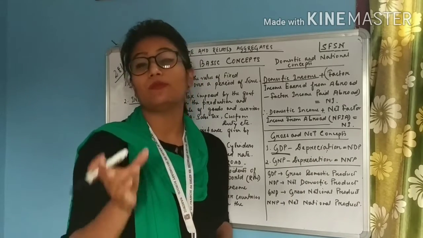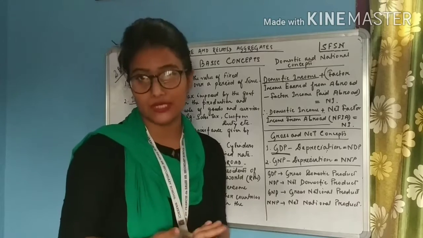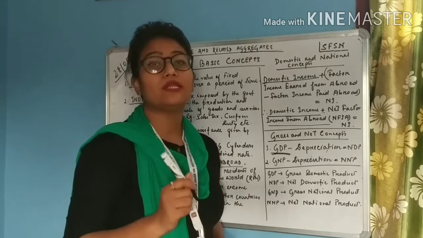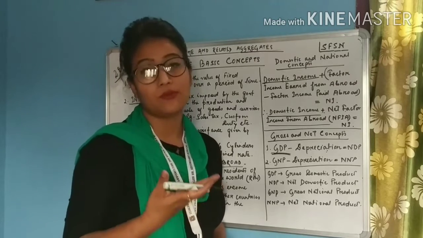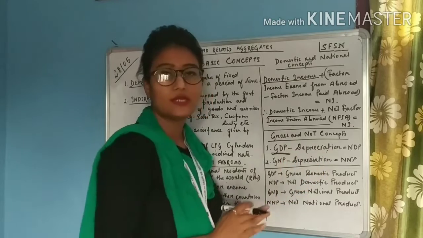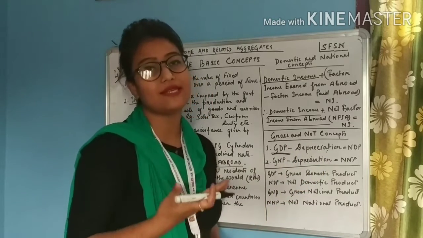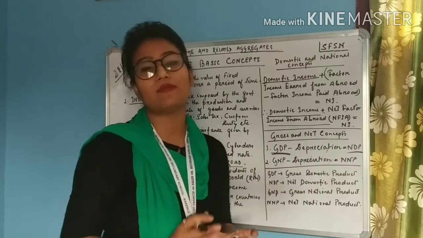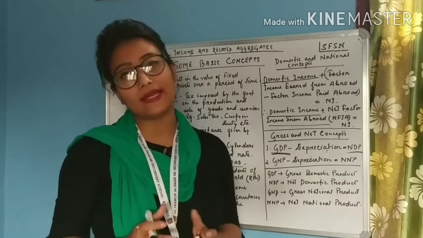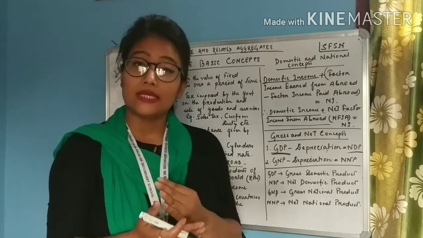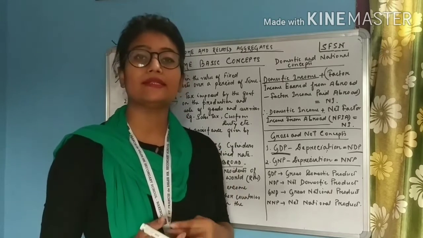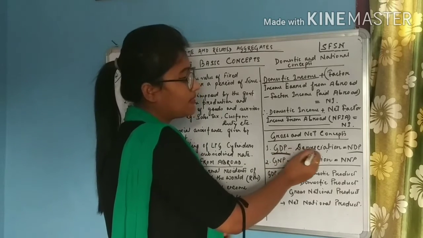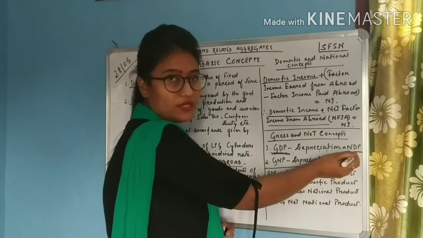Okay, students? So the machine is giving me output worth rupees 1000, that is the GDP suppose, but that machine also requires to be repaired. For that I am spending 200. So actually that machine is giving me an output of how much? 800. That is the net. So always remember, in order to derive any net concept from gross, we have to deduct depreciation from the gross concept. Gross domestic product minus depreciation is equal to net domestic product.